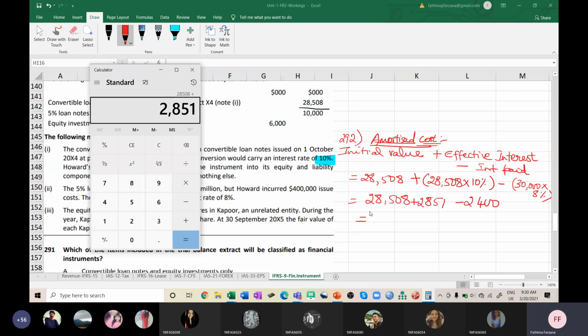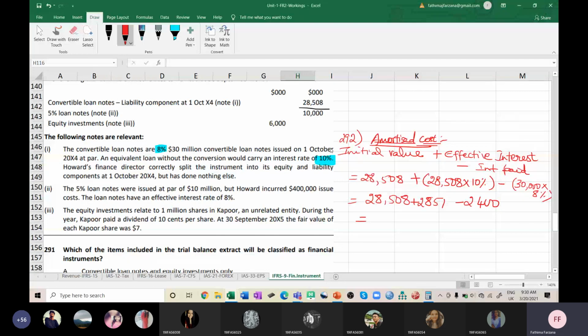Plus 2,851 minus 2,400. So 28,959. It's the answer. So let us see which is the answer. Could you understand this? Let us check the answer later. Could you understand this part?